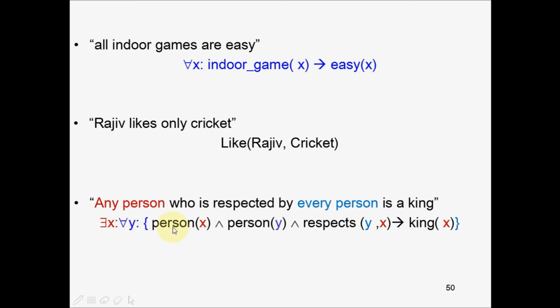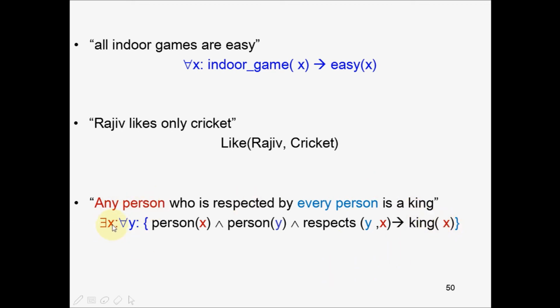If x is a person, there exists some x if x is a person, so this is any person, for all y, and y is also a person, this is for every person. And if it is known that y, that is every person, respects x, that is any person, implies that any person x is a king.